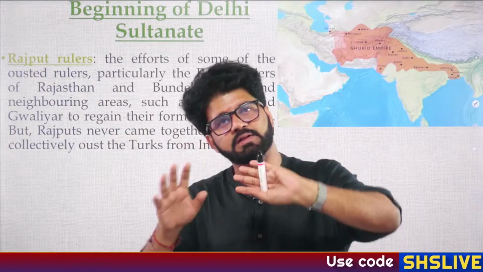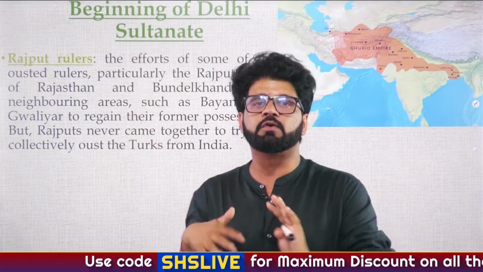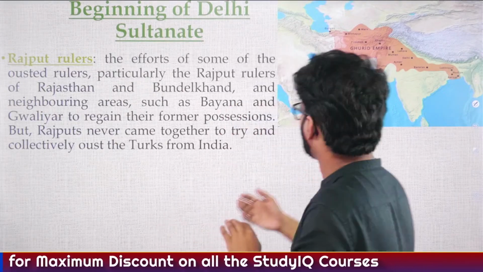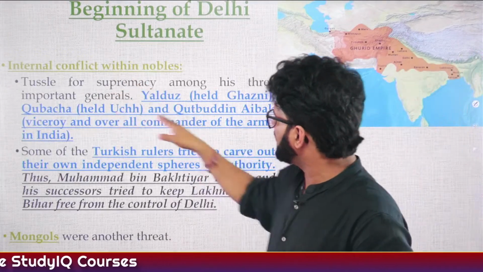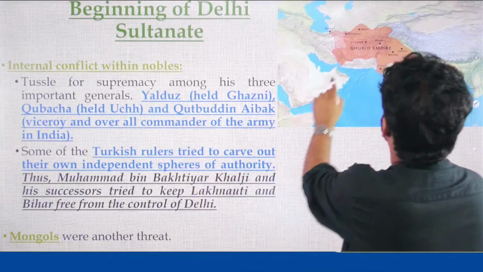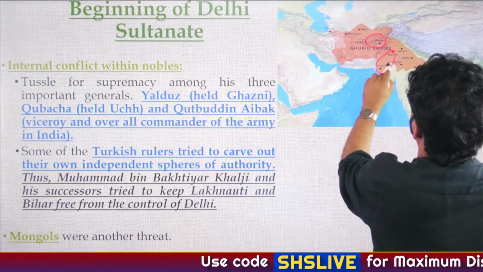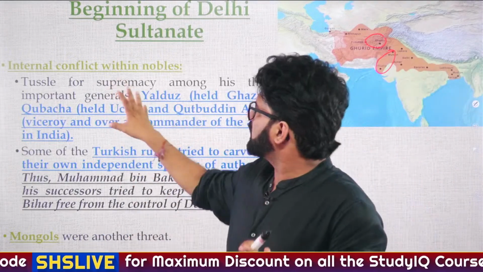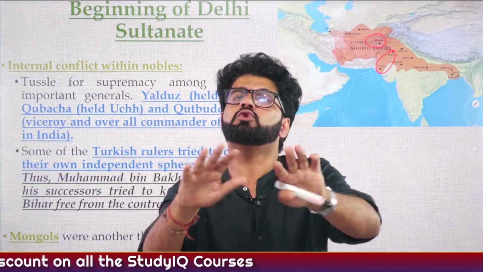Rajput rulers are still there. Shishodiyas of Mewar, all these guys are still waiting for an opportunity, because they want revenge for whatever has been done by Muhammad Ghori and his slaves. Internal conflict: Yalduj is holding on to Ghazni, and Kubecha is holding on to Multan and the Sindh region. So these are formidable rivals of Kutubuddin Aibak, and they will remain rivals for Iltutmish in the early period as well.